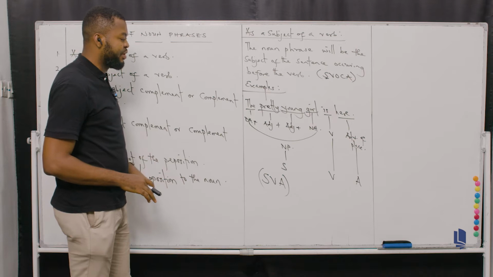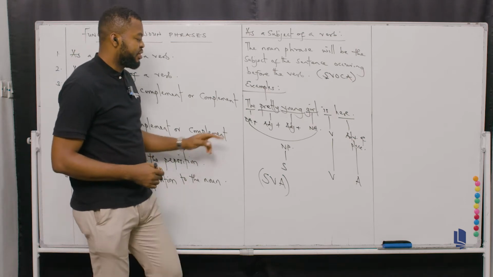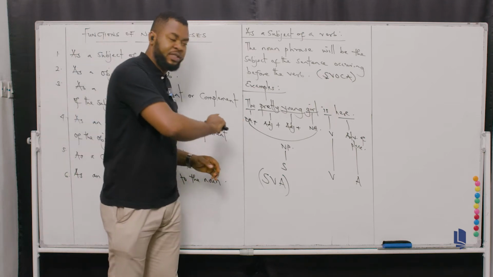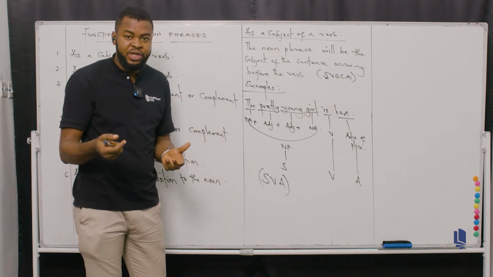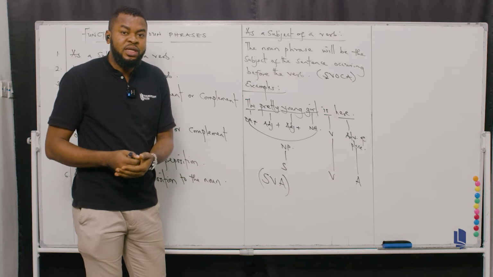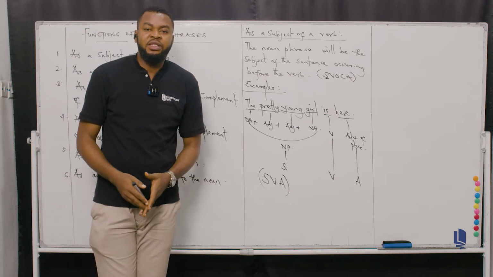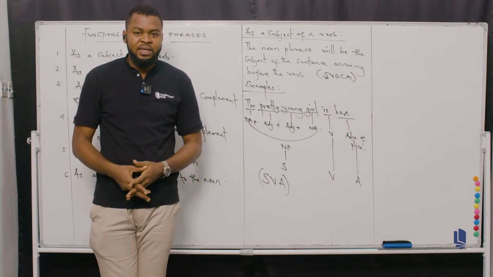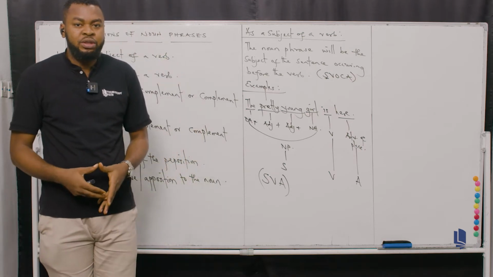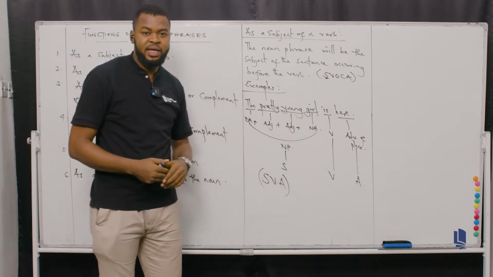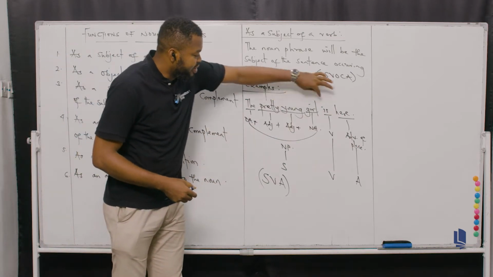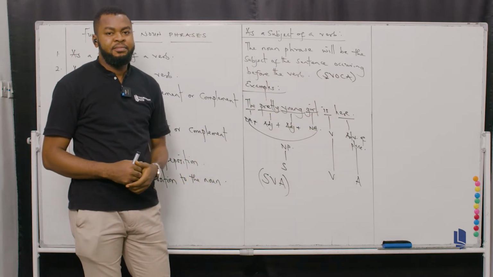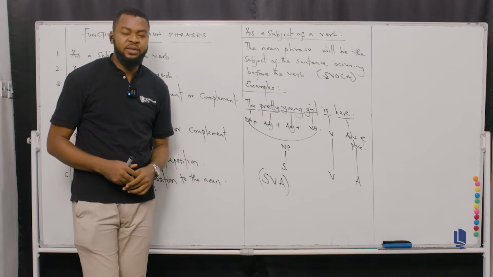So if I may ask you, for example, you can see that the pretty young girl is the noun phrase in the first place. And what is the function of this expression, the pretty young girl? That's a noun phrase functioning as what? As the subject. How is it functioning as a subject? It is occupying the subject position. Yes, it's occupying the subject position of this sentence. Can you see? This is the subject here, this is the verb, and this is the adverb. Here, adverb of place.